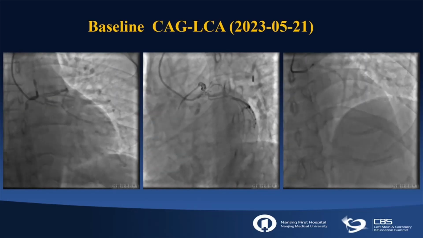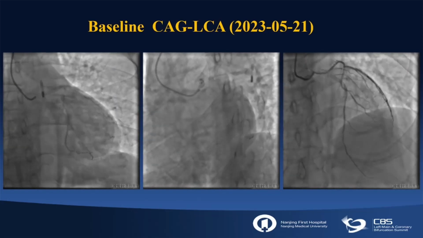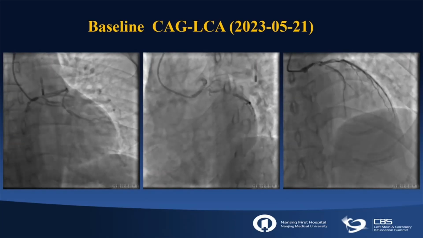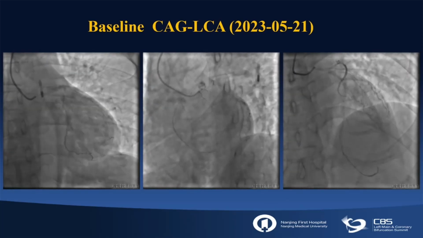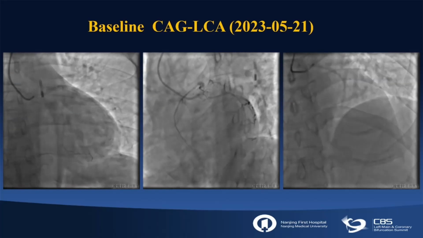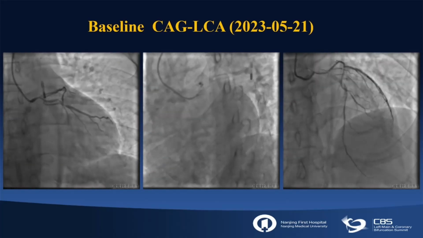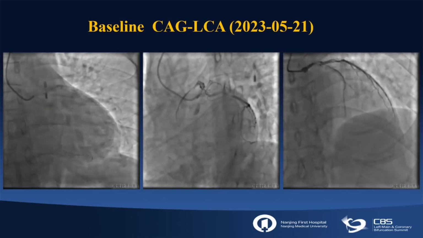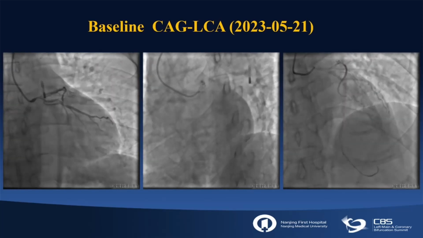From AP cranial view, we could find diffuse severe stenosis from proximal to distal LAD with severe calcification involving first diagonal and second diagonal. The first diagonal is very small. The lesion length of second diagonal is about 5 millimeter. Next.